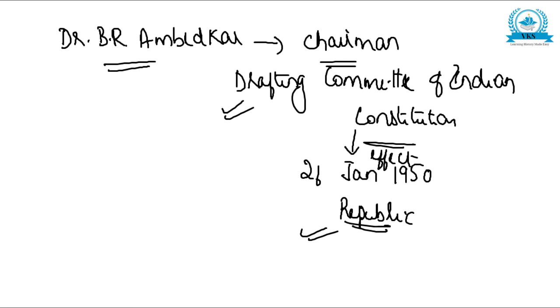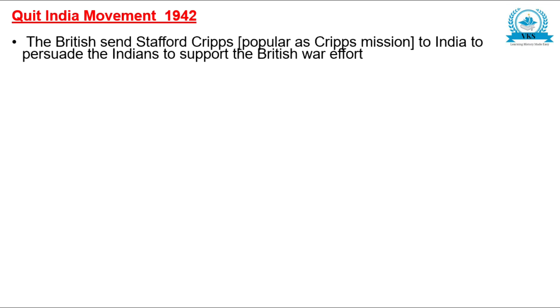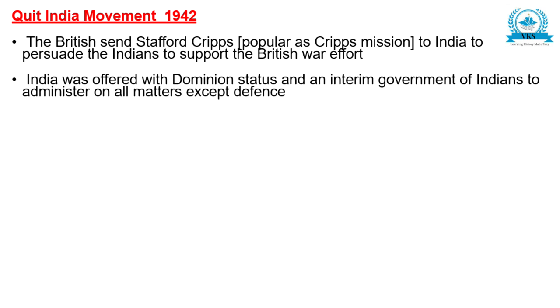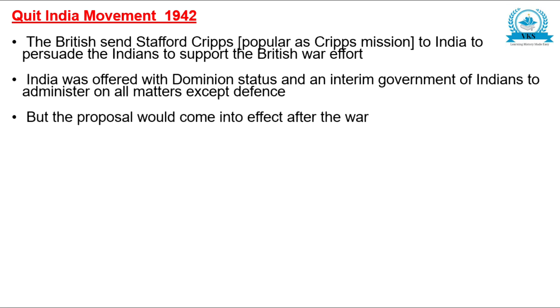Now we have to see the points which we have studied till now. Quit India Movement 1942. The British sent Stafford Cripps, popular as the Cripps Mission, to India to persuade the Indians to support the British war effort. India was offered dominion status and an interim government of Indians to administer all matters except defense. But the proposal would come into effect only after the war.